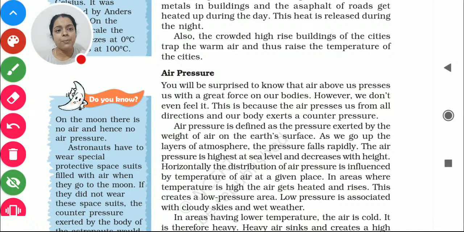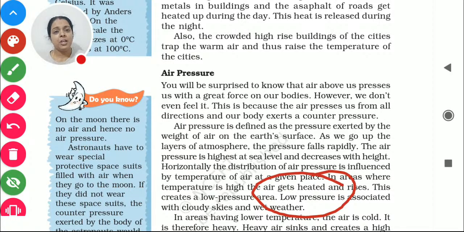This is the whole happening here. Now we come to the next point. Any area which is very hot will have low pressure, and the area which is less hot, like a cloudy area, does not have much sunlight, so the air will go up very slowly.